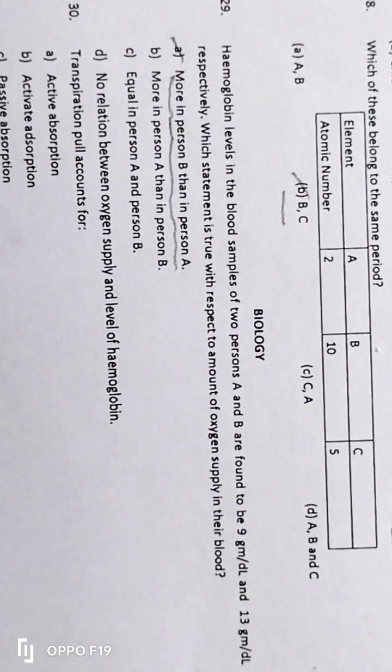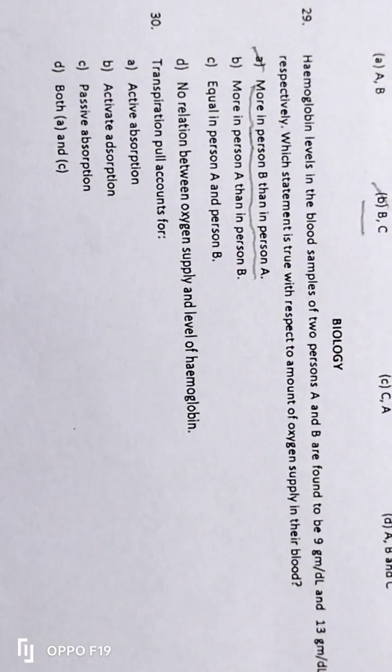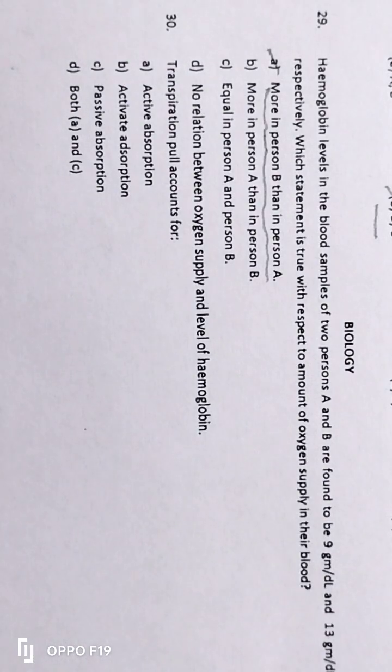Then coming to the 30th question, the last question of this video: transpiration pull accounts for dash. Let us find out the answer. Option A, active absorption. Option B, active adsorption. Option C, passive absorption.